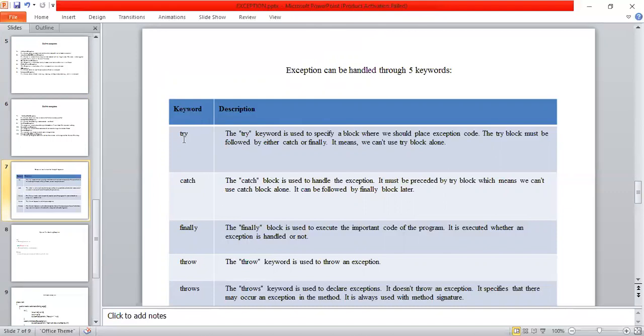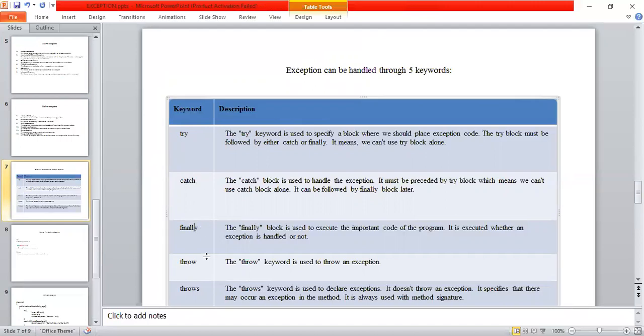Try is a block. In this block, only the statements that may contain an exception are placed inside the try block and the catch block. Whenever an exception occurs in the try block, it is automatically thrown to the catch block.